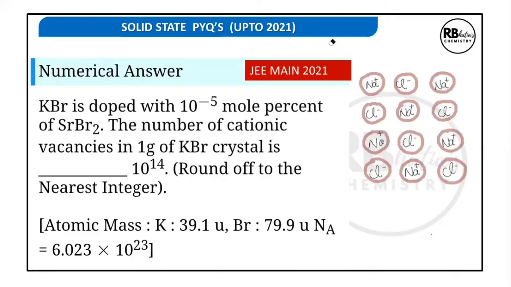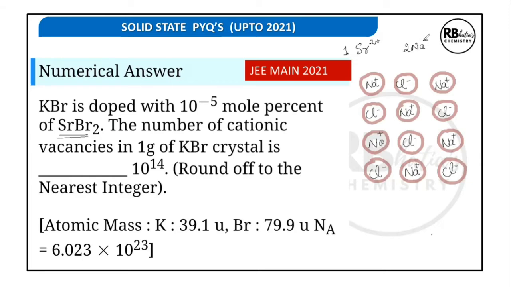Now I have shown in this figure a sodium chloride crystal, with an equal number of sodium and chloride ions. And when strontium bromide is used to dope this sodium chloride crystal, strontium ions are 2 positive ions. So for one strontium ion to get into this crystal, 2 sodium ions should vacate the sites.